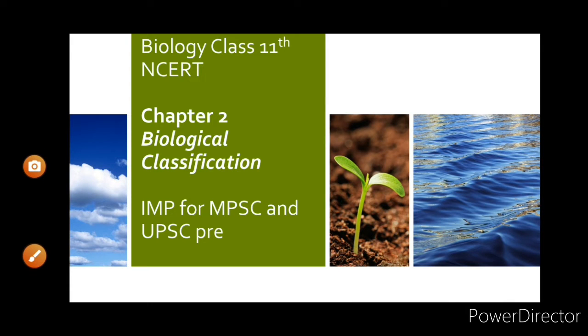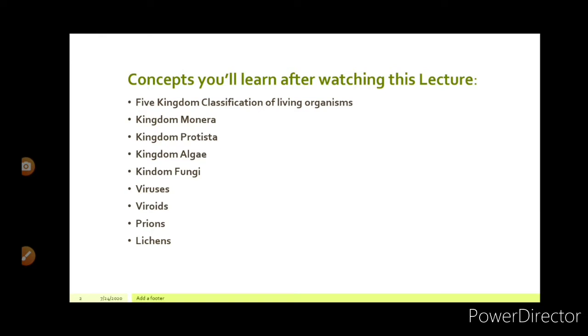Chapter 2, Biological Classification. Concepts we will learn after watching this lecture are five kingdom classification of living organisms, Kingdom Monera, Kingdom Protista, Kingdom Algae, Kingdom Fungi, viruses, viroids, prions, and lichens. Let us discuss one by one.